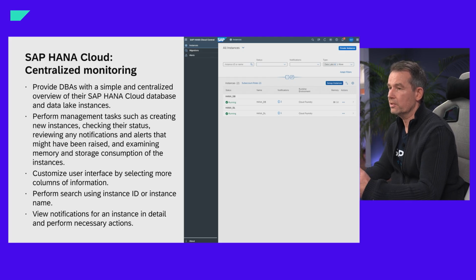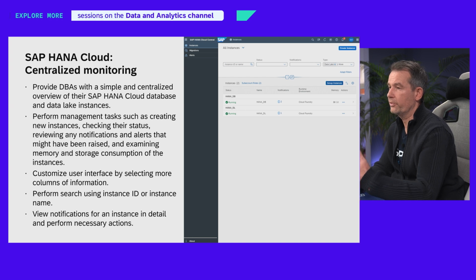So what you see here is that you can search for instances, filter for notifications, and filter for status, just focusing on those instances that are really interesting and need your attention, and you can do activities across these instances.